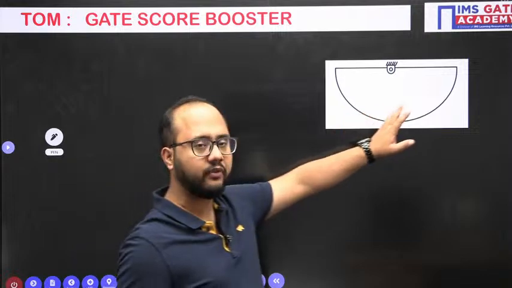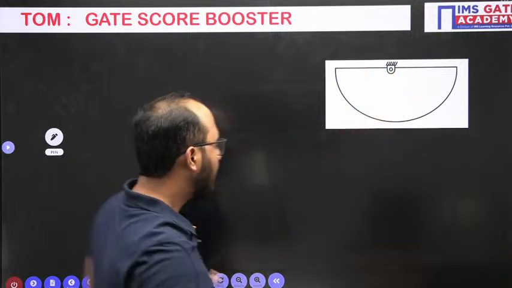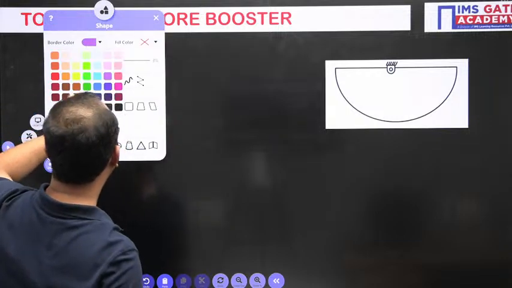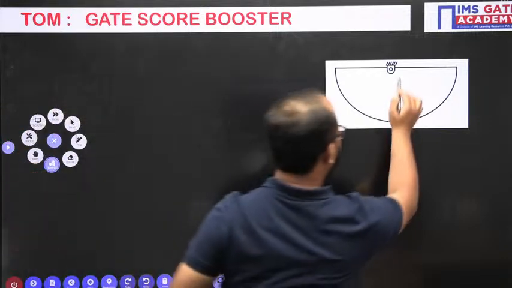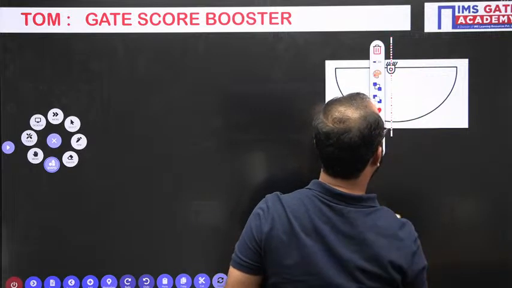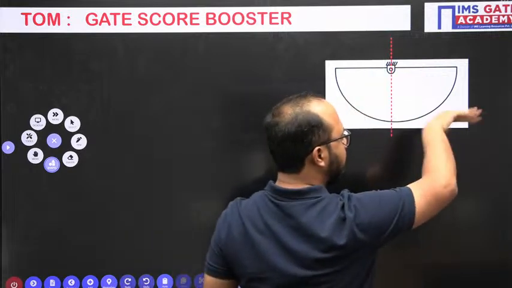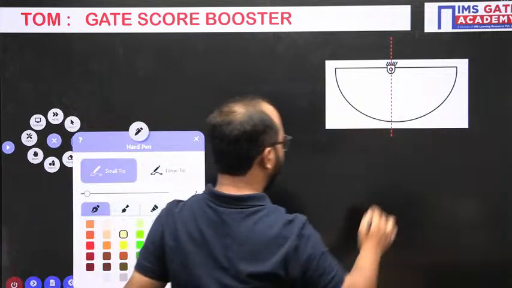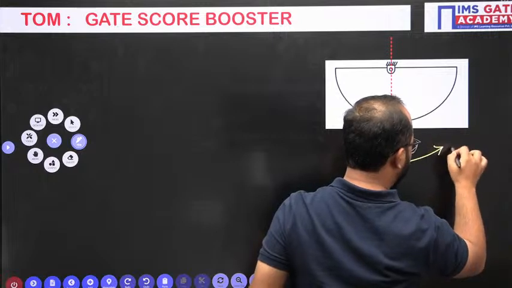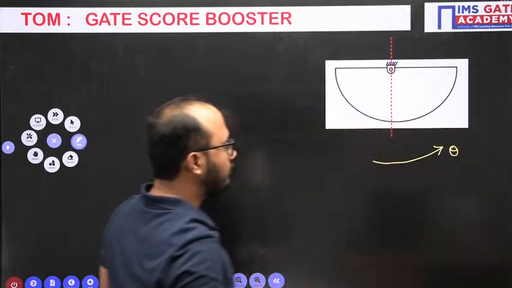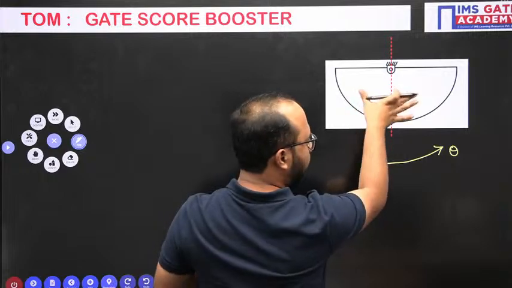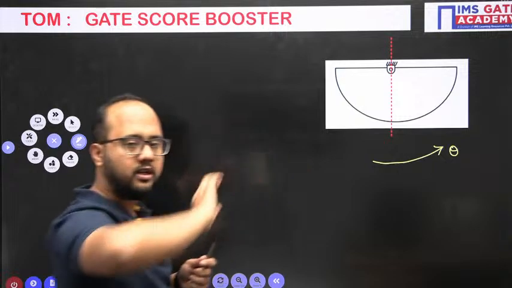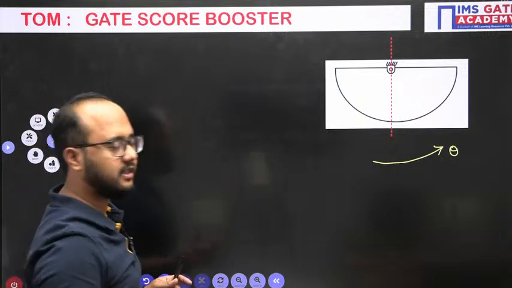So this is the system we are having, and this is the hinge point. Now first of all, one axis I will draw here. See, initially this is the axis we are having. Now if I provide the disturbance in anti-clockwise sense, theta is the disturbance I have provided. So this semicircle shaped body will rotate a little bit in anti-clockwise sense.